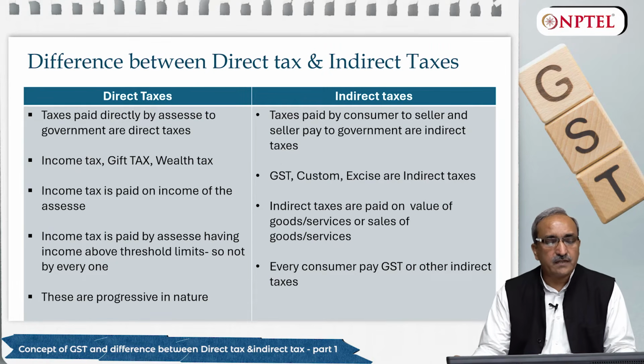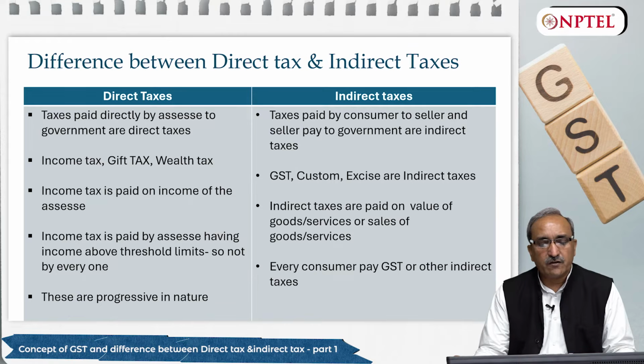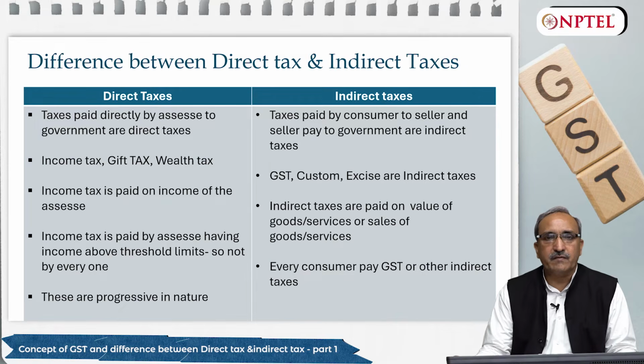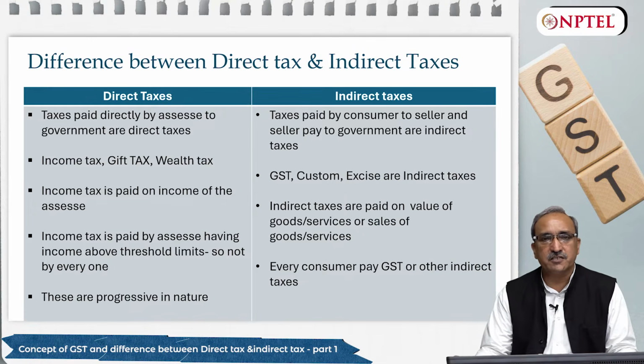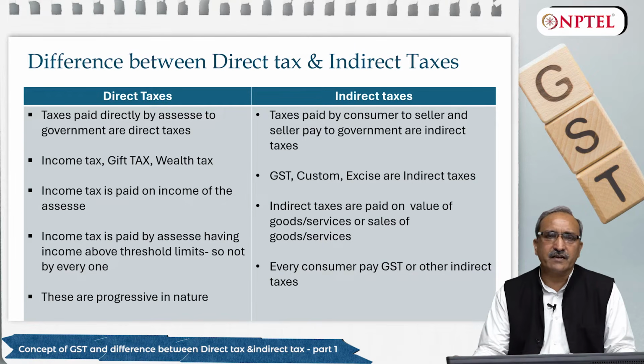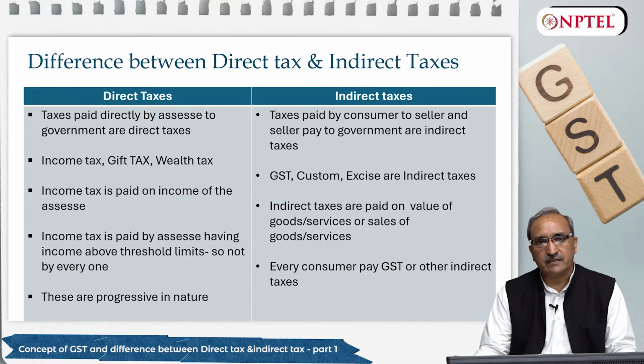Moving further, friends, it says income tax is paid on income of the assessee, which is obvious. Whatever you earn during the year, maybe in the form of salary, maybe as profit of the business, maybe some dividend, interest on your FDRs or savings accounts, dividend from company shares or any other income, maybe casual in nature, honorarium, any technical consultancy fee you are charging, like this.